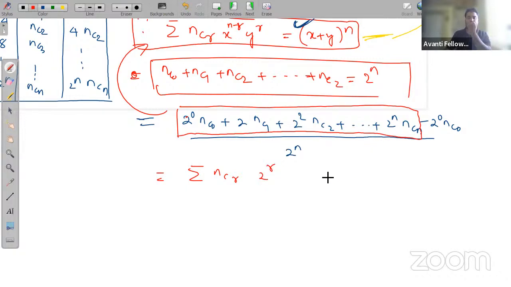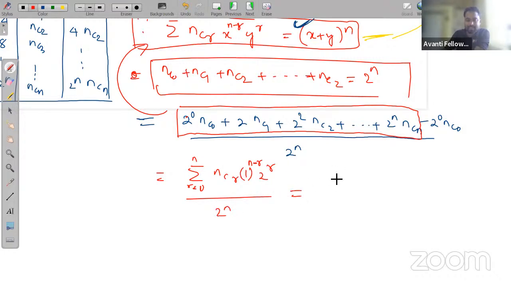Summation nCr, r is equal to 0 to n, then nCr into 2 to the power r. Can I write this as 1 to the power n minus r? Any problem? 1 to the power anything is 1. Yes or no? So upon 2 to the power n.